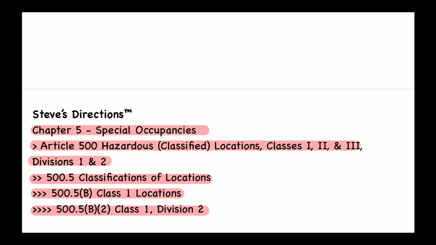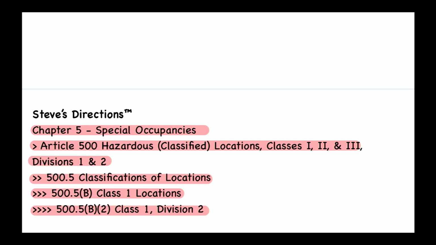So again, without getting too crazy into this question, we have to identify a couple of things. We have to identify the class. Is it Class 1, 2, or 3? And this is going to be a Class 1 because we've got volatile flammable gases, flammable liquid produced vapors, or combustible liquid produced vapors.